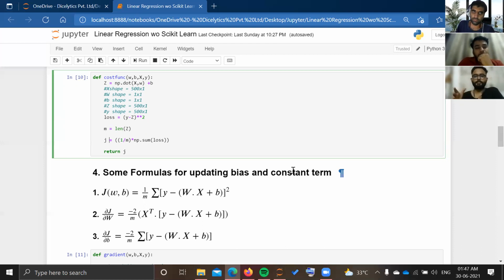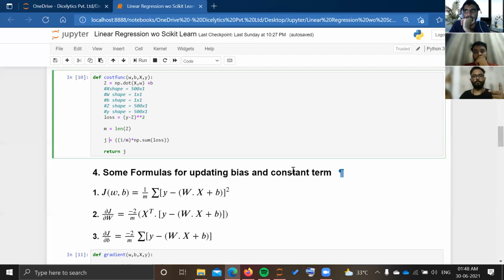Suppose my x has 4 features, there are 4 columns and 100 rows, or let's keep 500 rows. So my matrix x, its dimensions will be 500 rows, comma, 4 features. So x is 500, comma 4, right? And my w, right?